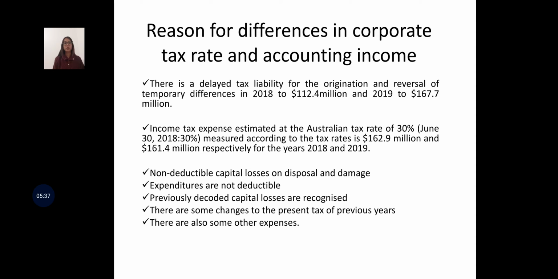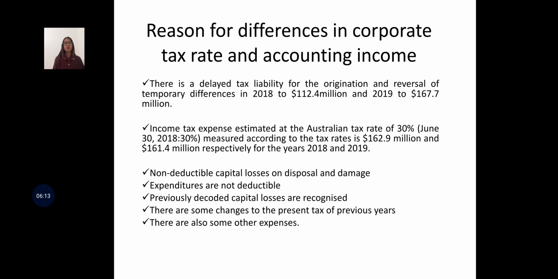There are deferred tax liabilities for origination and reversal of temporary differences in 2018 of 112.4 million, and 2019 is 167.7 million. Income tax expenses estimated at the Australian tax rate of 30% and measured according to the tax rate is 162.9 million and 161.4 million respectively for the years 2018 and 2019 for Bendigo and Adelaide Bank Limited.